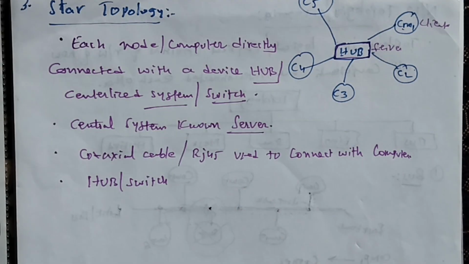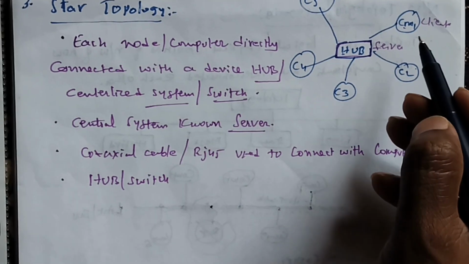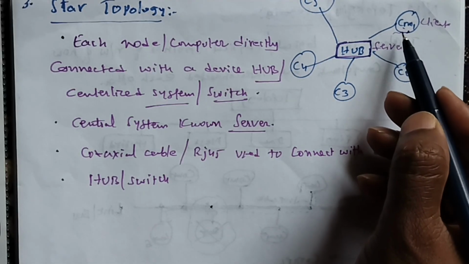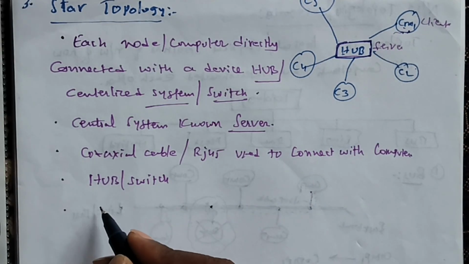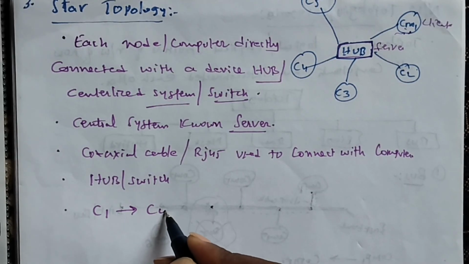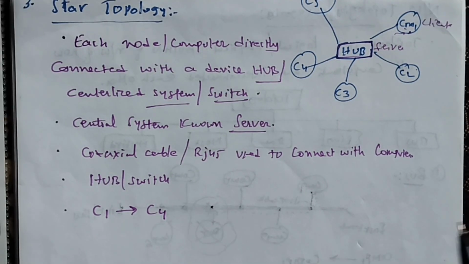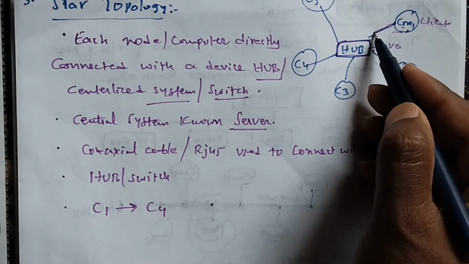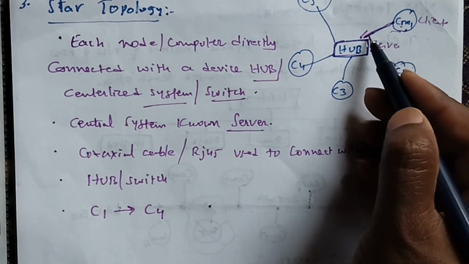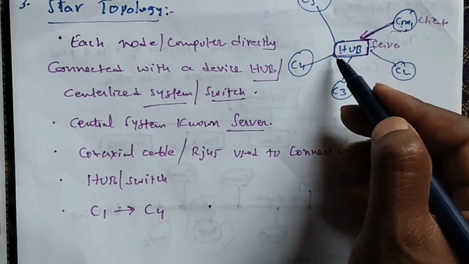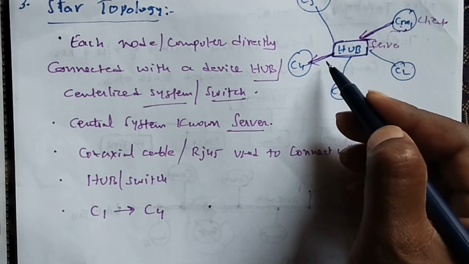Here, how will the data be transferred? For example, computer 1 wants to send data to computer 4. The data will travel from computer 1 to the hub. Through the hub device, the data will travel to the destination.